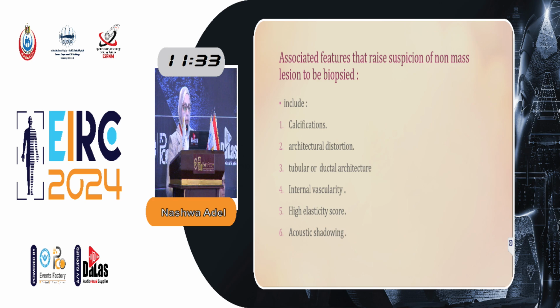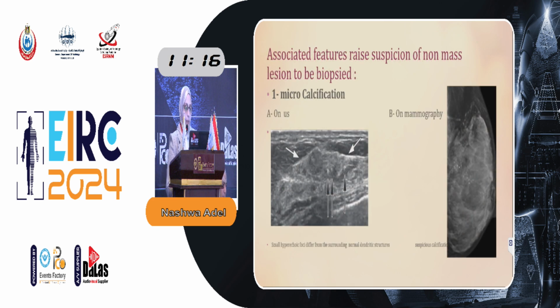There are important associated features that raise the suspicion of a non-mass lesion to be biopsied. They include calcification, architectural distortion, tubular or ductal architecture, internal vascularity, high elasticity score, and acoustic shadowing. We will begin with one of the most important features, which is microcalcification.